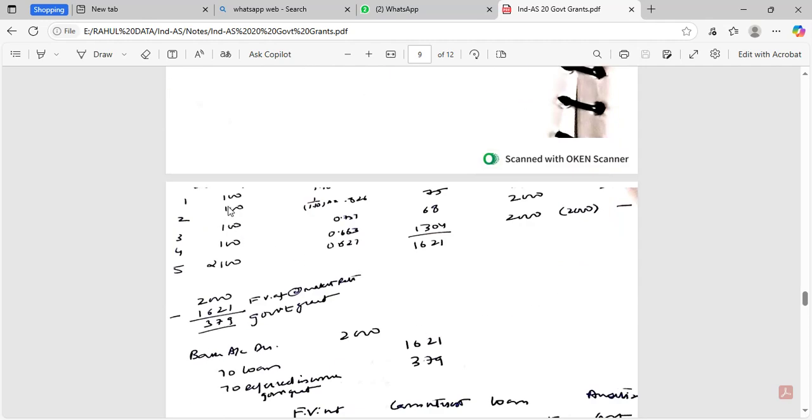So year 1, 100, year 2, 100, year 3, 100, year 4, 100, and in year 5, 2100, into present value factor: 1 divided by 1.10 raised to the power of 1, 2, 3, 4, 5. So that amounts to 1621.